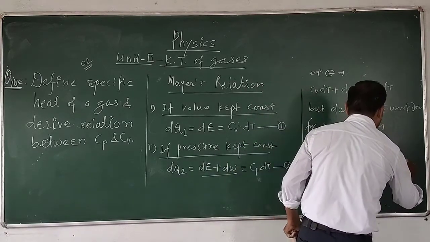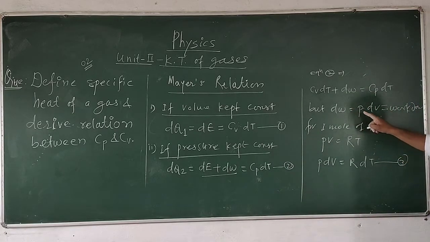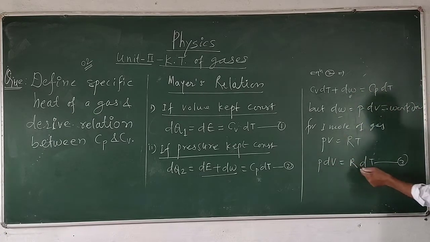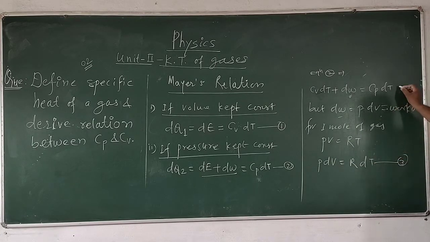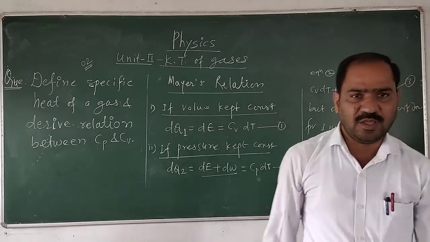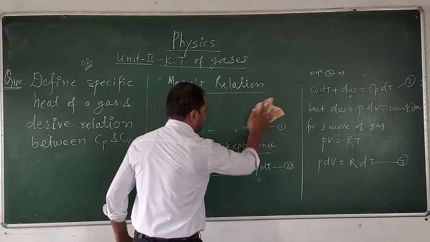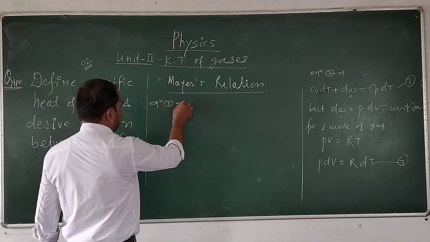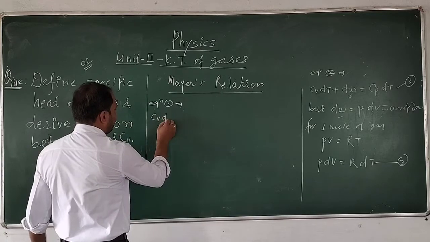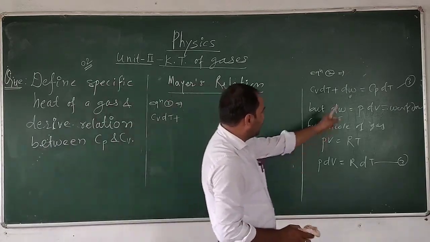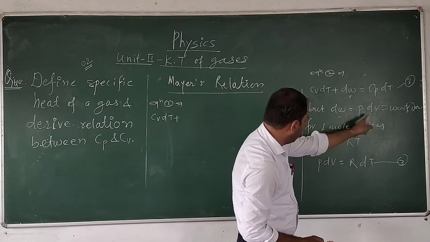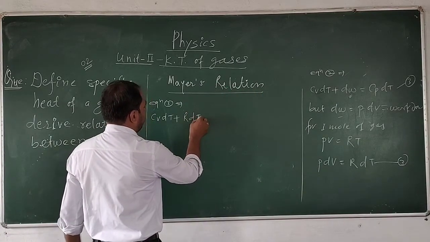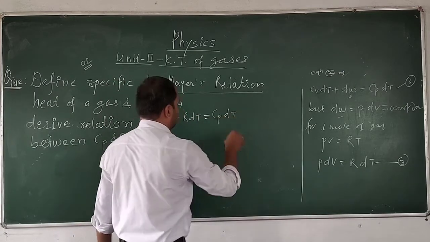Now we put this equation into the previous one, where dW is equal to P dV, and P dV is equal to R dT. So equation number 2 becomes Cv dT plus dW, where dW is equal to P dV, and P dV is equal to R dT, so Cv dT plus R dT is equal to Cp dT.